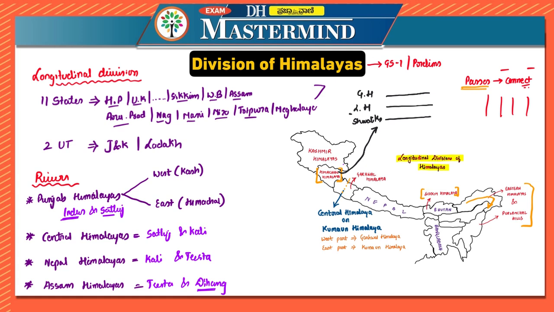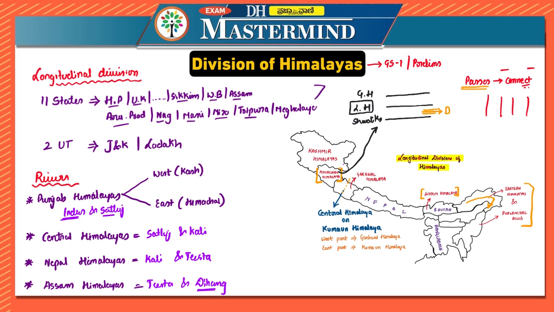In Himachal Pradesh they are known as Dholadhar, and in Uttarakhand they are known locally as Nagtiba. Please note this down.